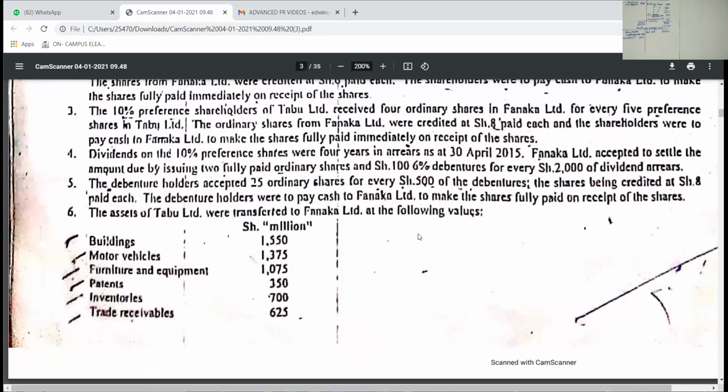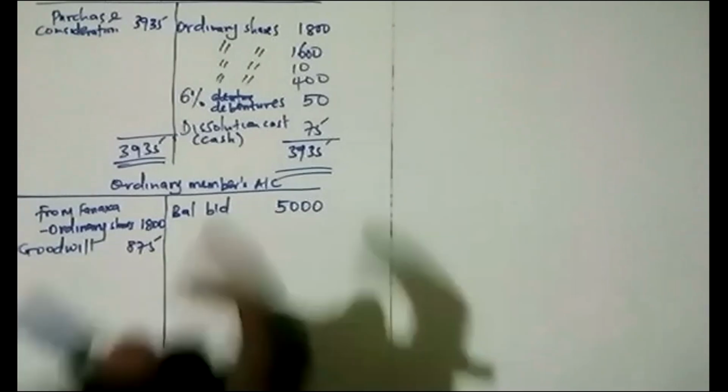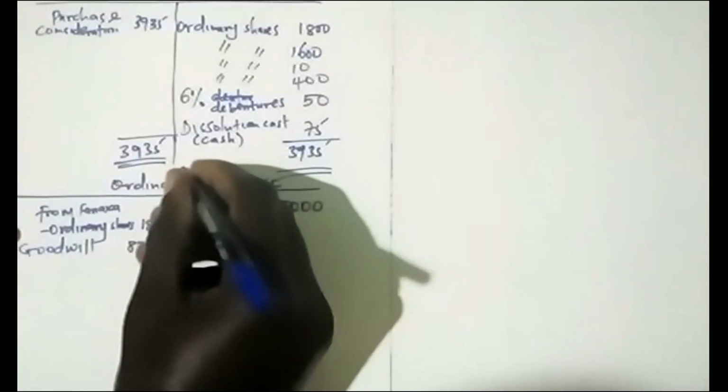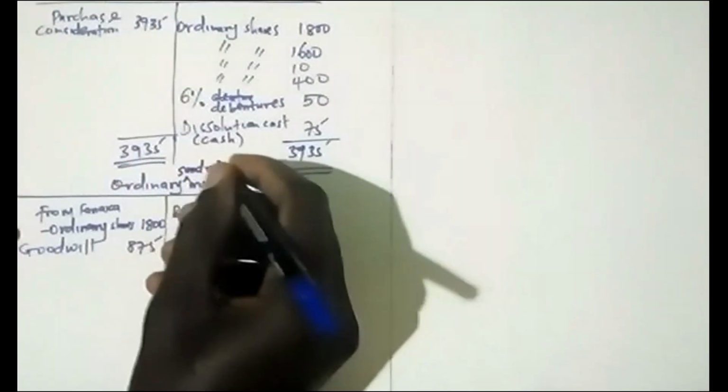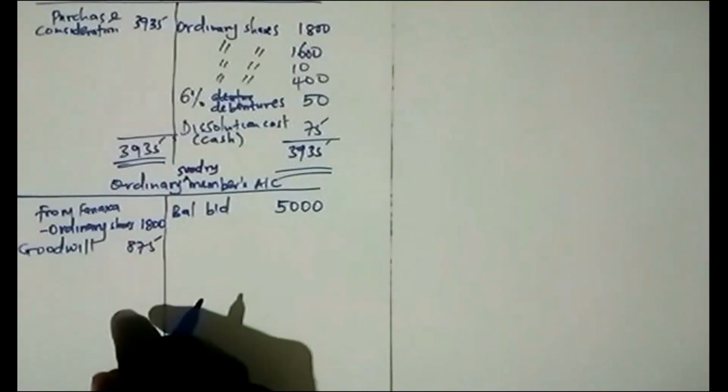So you compare what you have in the balance sheet of Tabu and what was taken over by Fanaka in the additional information. The asset which will not be there in the additional information is the asset which was never taken over, and you debit it under the ordinary sundry members account.